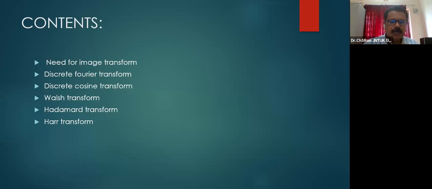Some transform will distribute the energy in some way, some other transform will distribute the signal energy in some other way. Some transforms will distribute the information present in the signal in a fewer number of transform domain coefficients, and some transforms will preserve the energy in almost all the coefficients, or some transforms require only a very few number of transform domain coefficients for extracting the original information that is present in the signal.